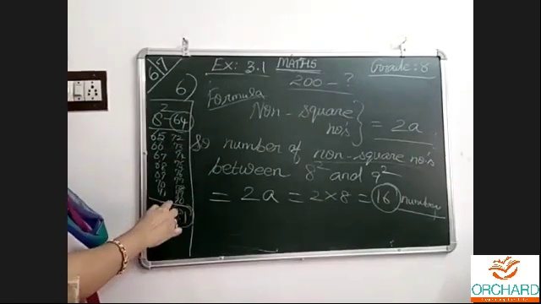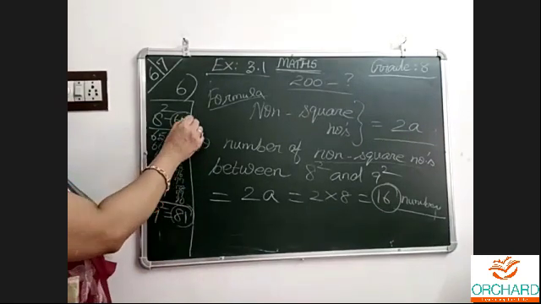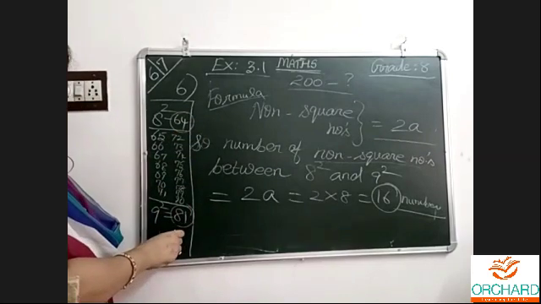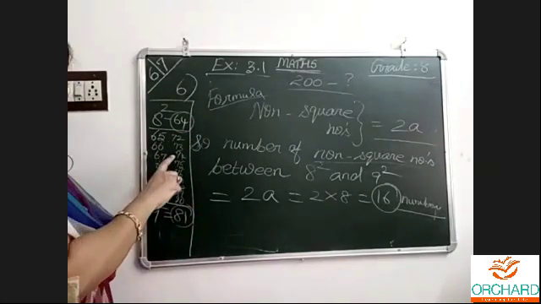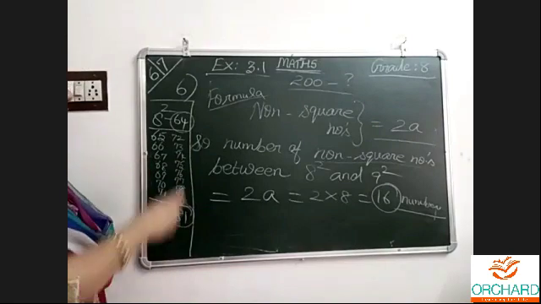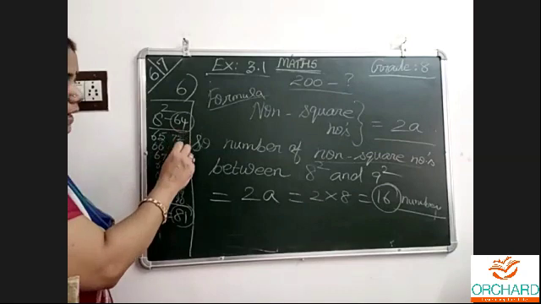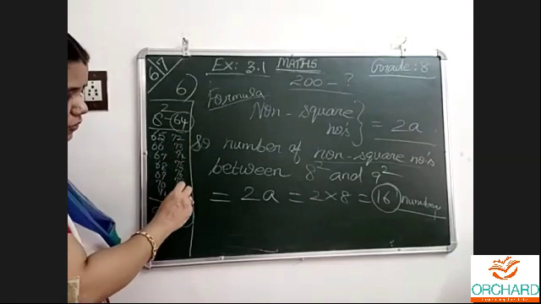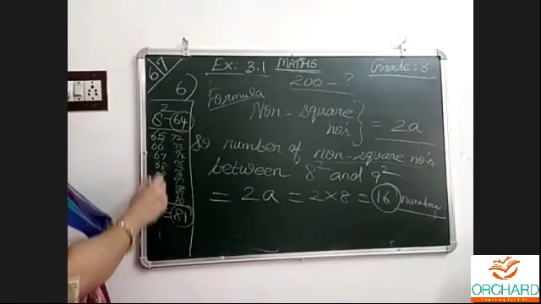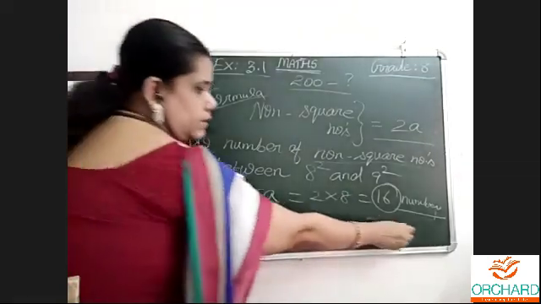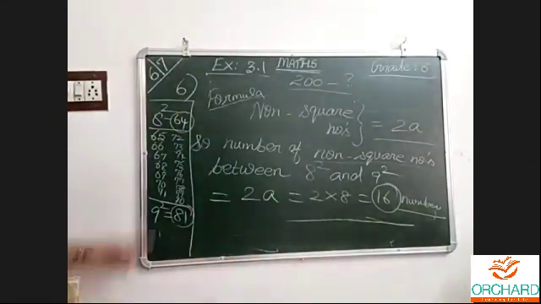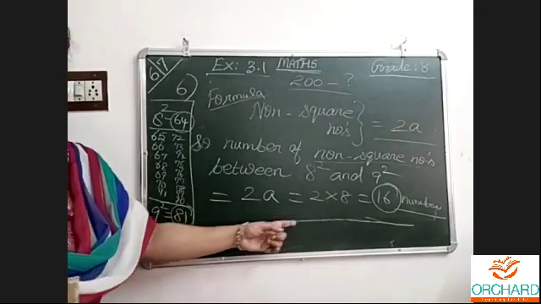What is there between 8 squared and 9 squared? Between these numbers there are numbers which are not square. Count this: 1, 2, 3, 4, 5, 6, 7, 8, 9, 10, 11, 12, 13, 14, 15, 16 numbers are there. See the answer? 16. So it matches. This is the formula.